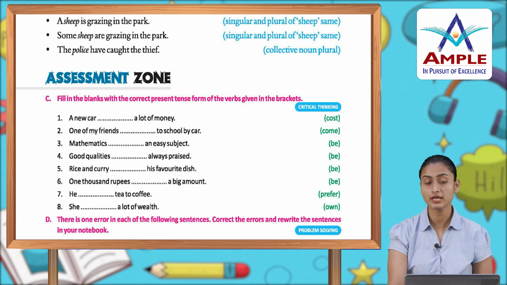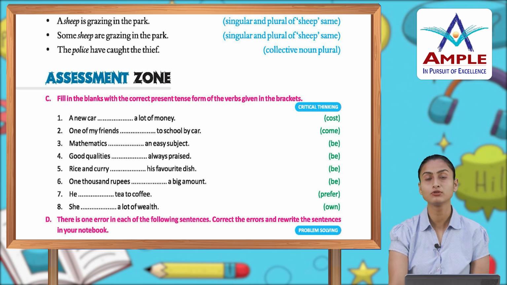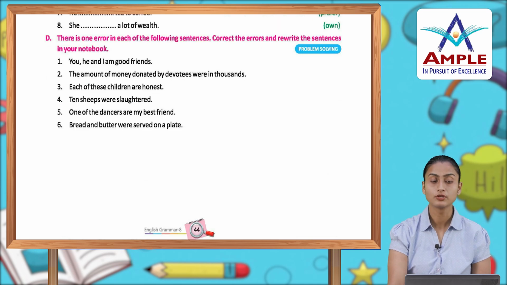Fill in the blanks with the correct present tense form of the verbs given in the brackets. A new car costs a lot of money. Now there is one error in each of the following sentences. Correct the errors and rewrite the sentences in your notebook. You, he and I am good friends. So you, he and I are good friends.